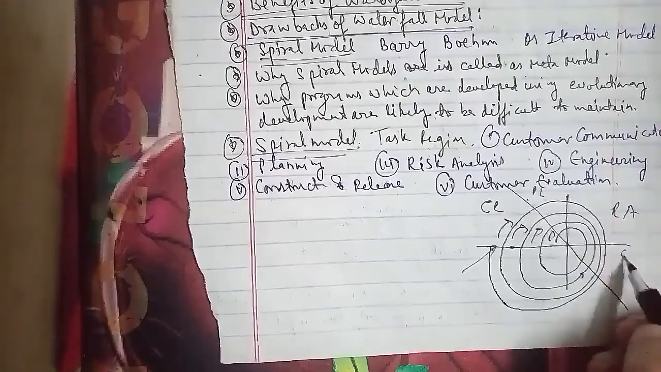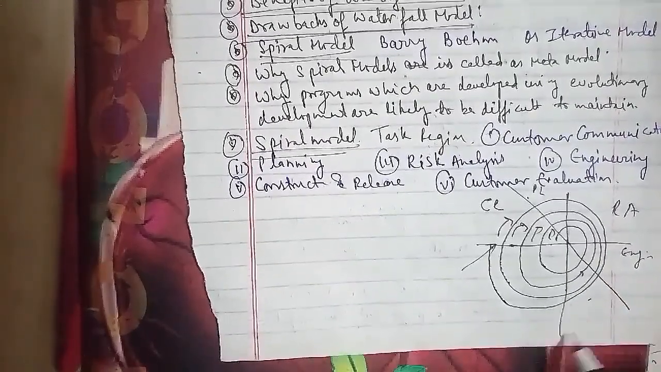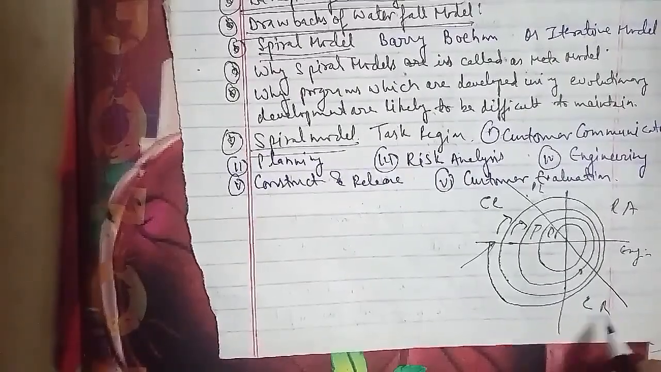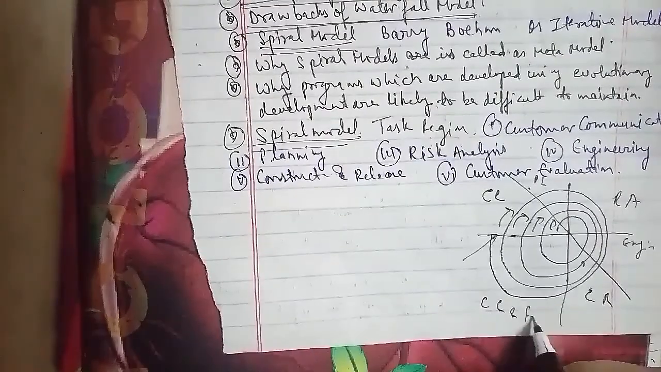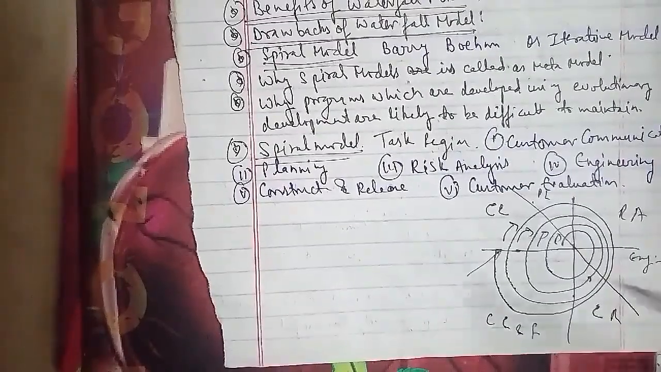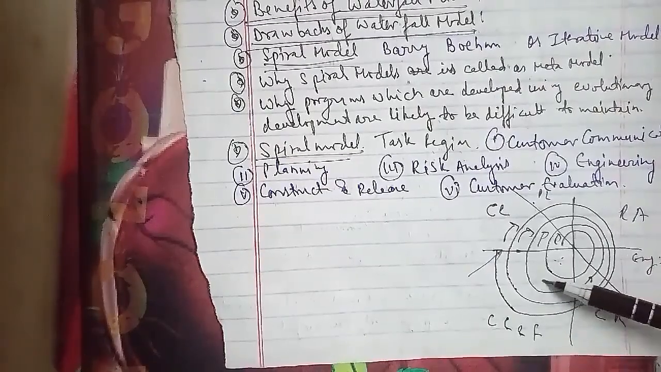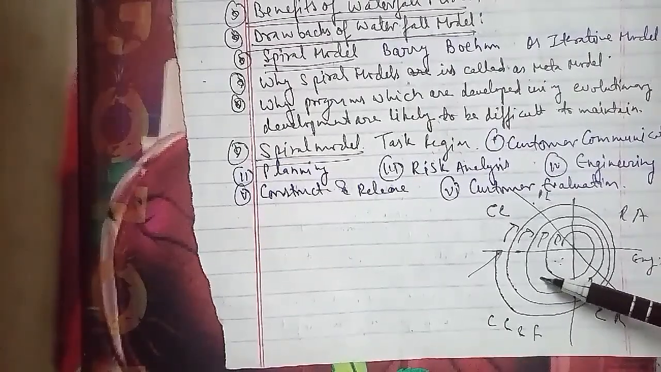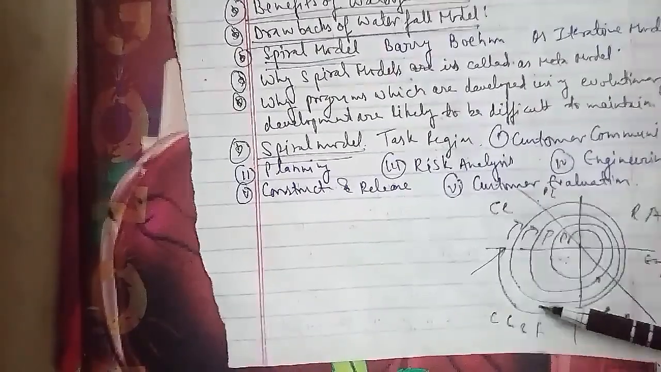Now we'll talk about the advantages of the spiral model. In terms of advantages, we have two. First, requirement changes can be made at every stage. The second advantage is that risks can be identified and rectified before they become problematic.